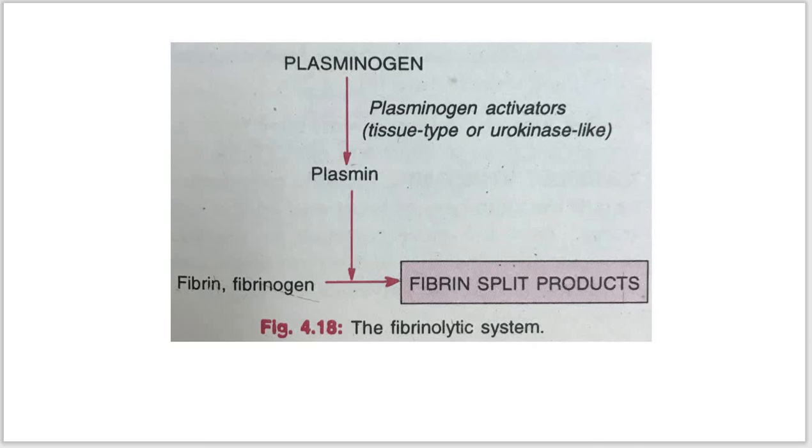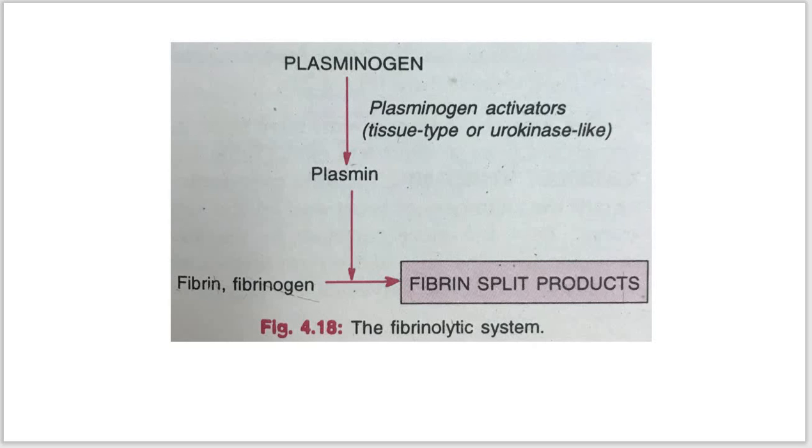The mechanisms are the protease inhibitors and the fibrinolytic system, with tissue type and urokinase like activators. We will see the points one by one.